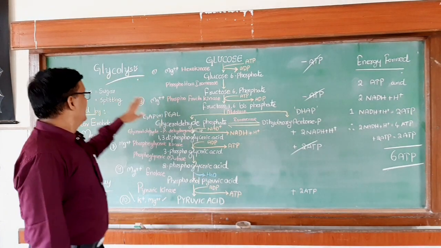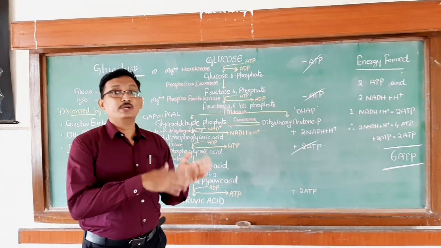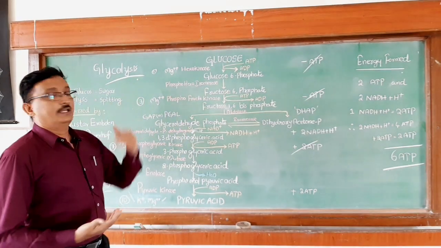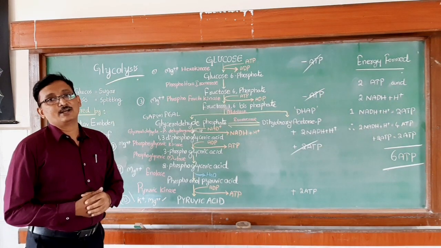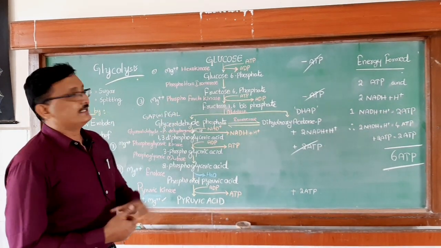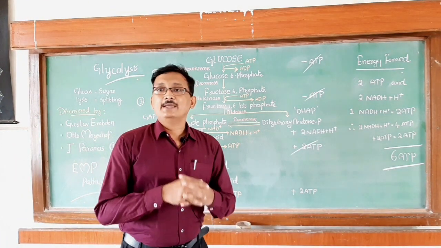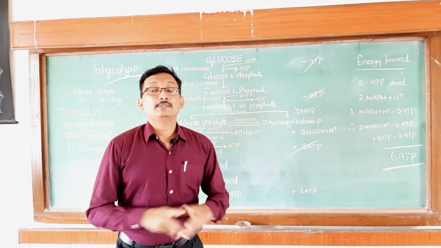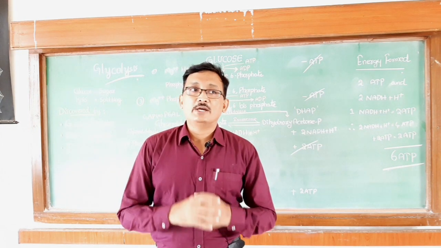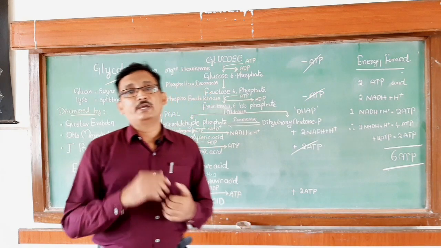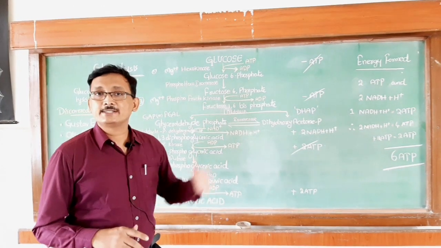In Greek language, glycos means sugar, lysis means splitting, that means sugar splitting. Glucose is a sugar, it is a monomer which splits into two pyruvic acid molecules. That's why this process is named as glycolysis, and this glycolysis takes place in cytoplasm. This is the first step of respiration, and here glucose undergoes partial oxidation to form two pyruvic acid molecules. It occurs in 10 different steps.